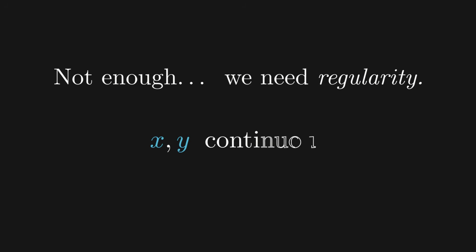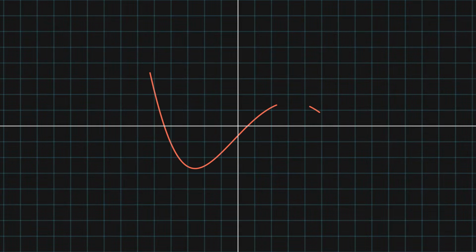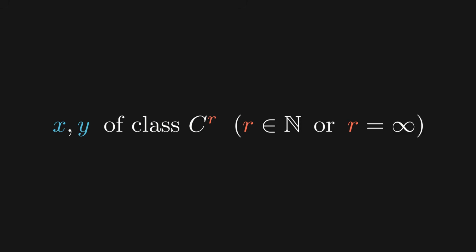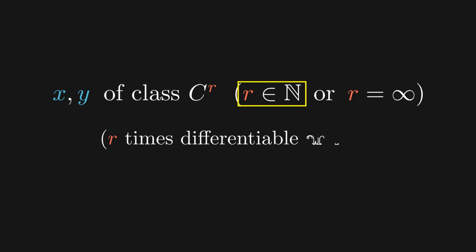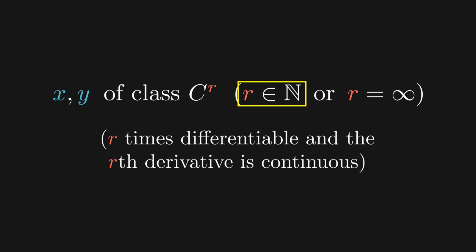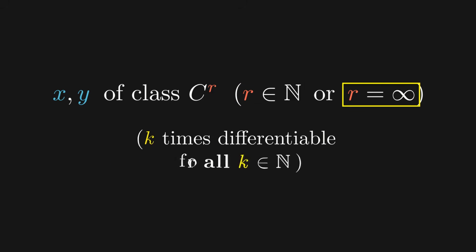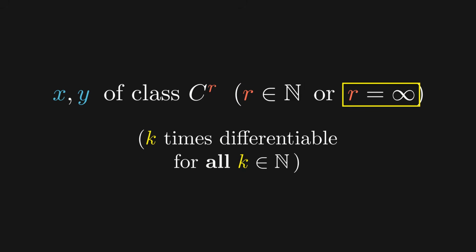This definition alone isn't enough though, and we need to add what's called a regularity condition. The most basic is to at least require the functions x, y to be continuous, because a curve that jumps in space, well, isn't really a curve. Usually, however, we further require x and y to be of class C^r, where r is a non-negative integer or infinity. When r is a non-negative integer, this just means that it's r times differentiable and its rth derivative is continuous. And when r is infinity, so class C infinity, it means that the function is k times differentiable for all k in N.